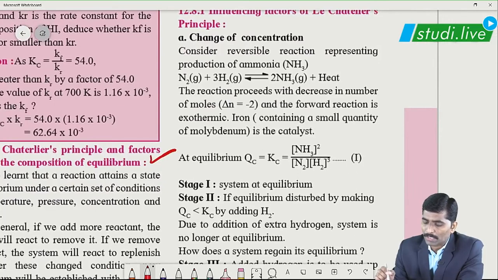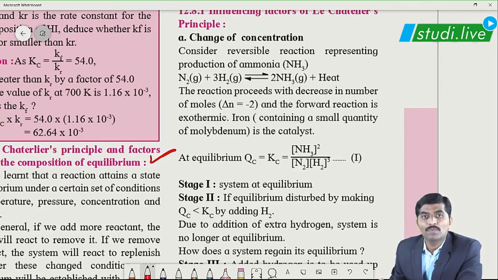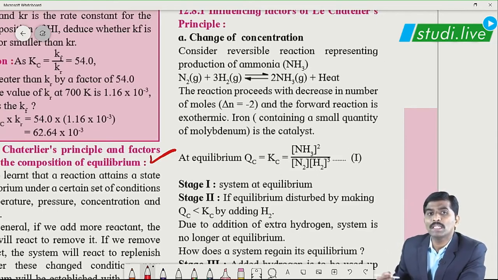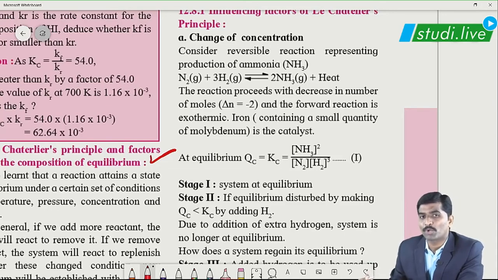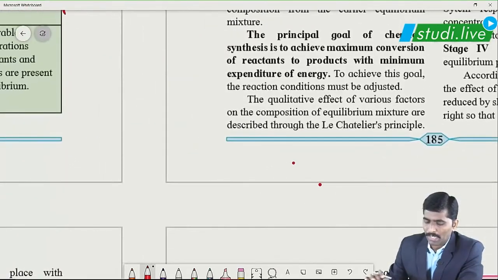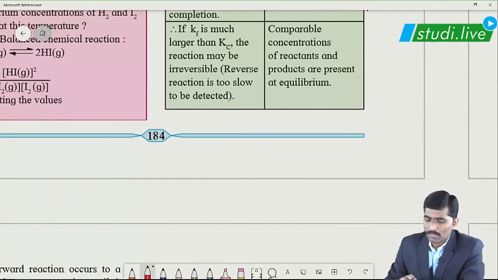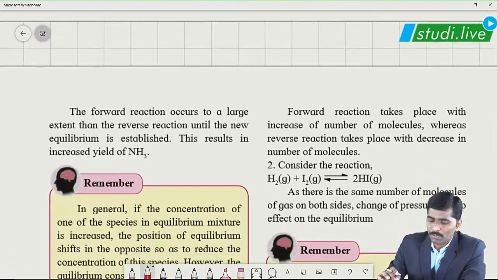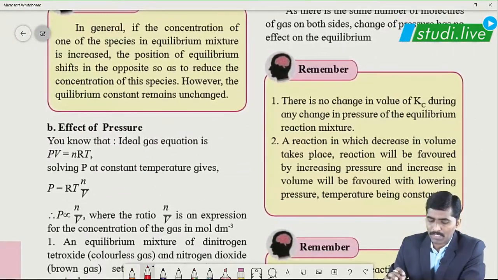What are the influencing factors? Change in concentration. If we increase the concentration of reactants, more collisions will occur in the system, which will lead to more concentration of product, and hence we say that equilibrium is shifted to the right, or towards the product side. Further, if we increase the pressure, as we have discussed earlier, with increase in pressure the volume of the system decreases, correct?